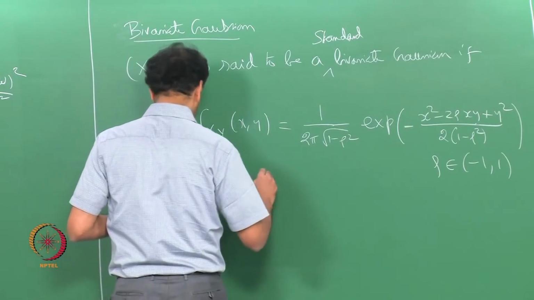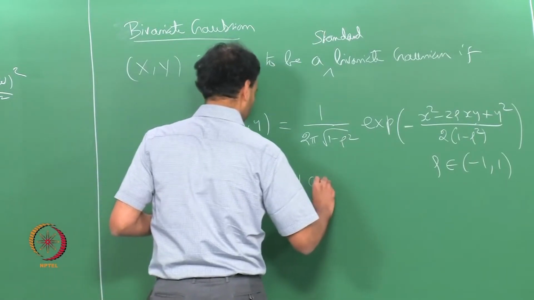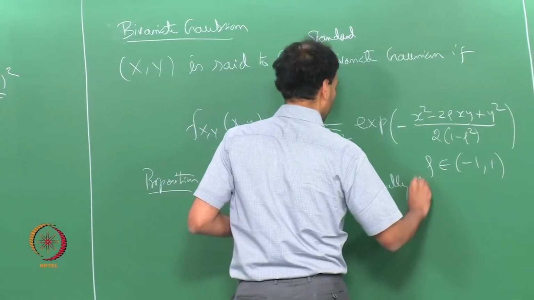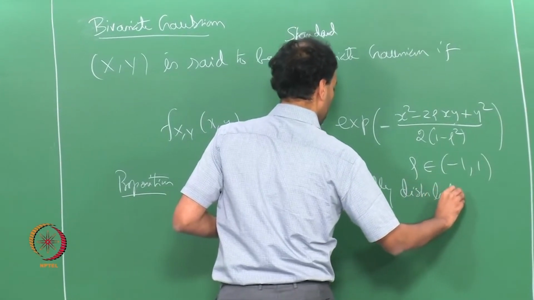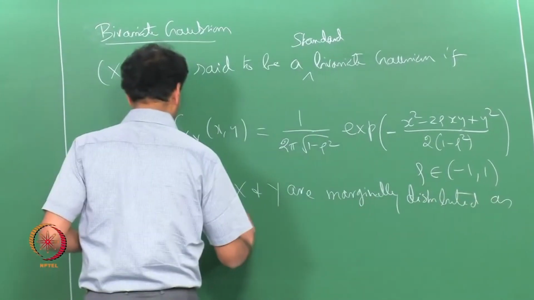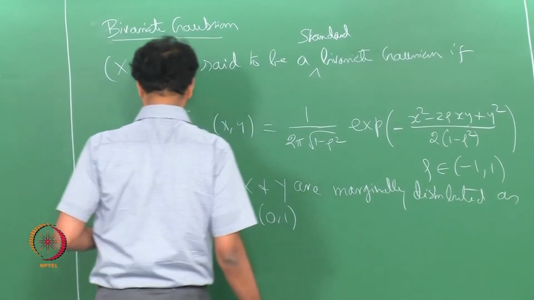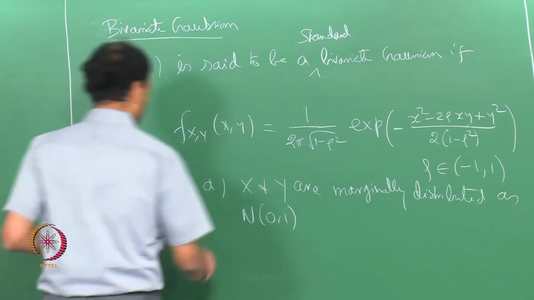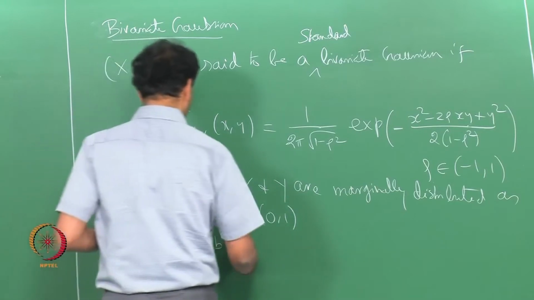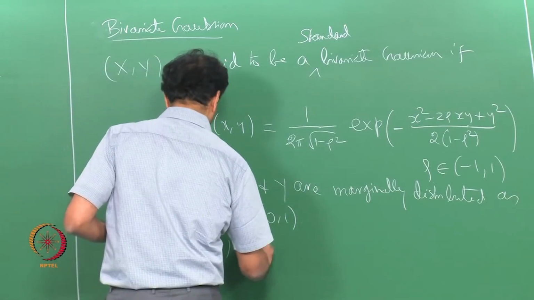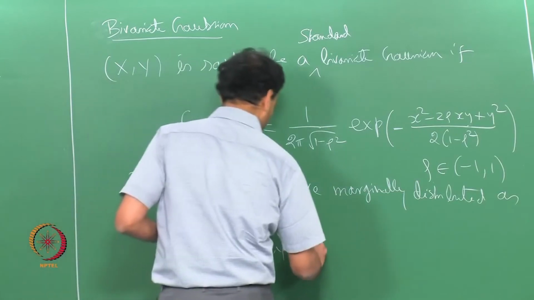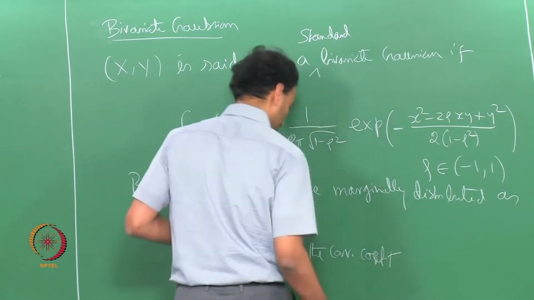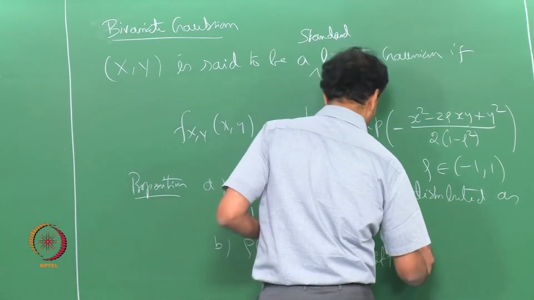Then property A: x and y are marginally distributed as N(0,1). B: rho of x,y, the correlation coefficient between x and y, is equal to rho.